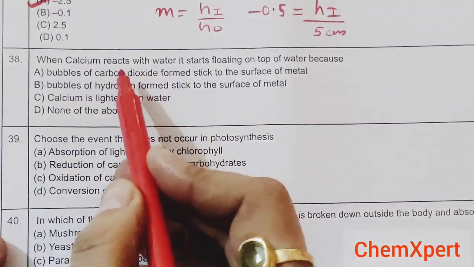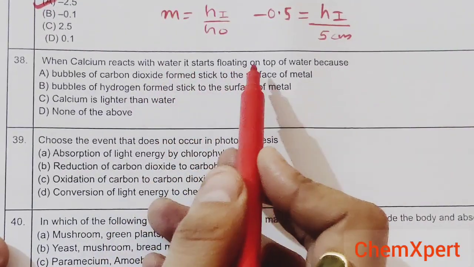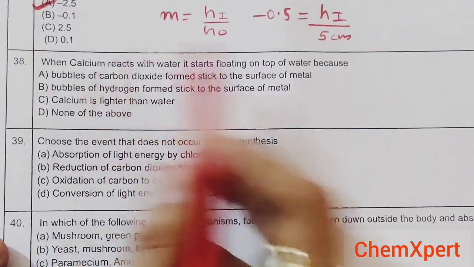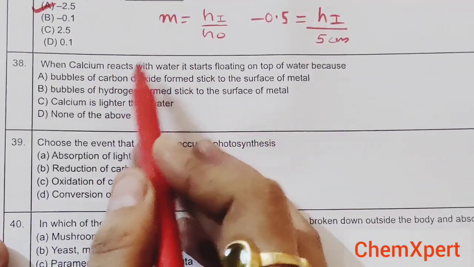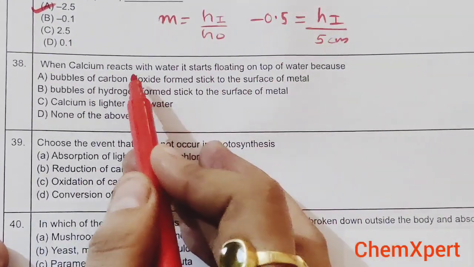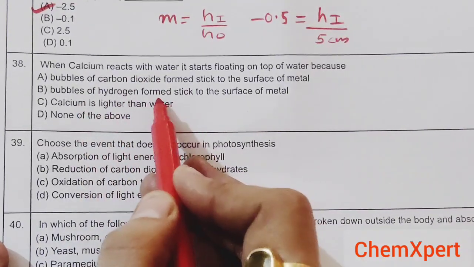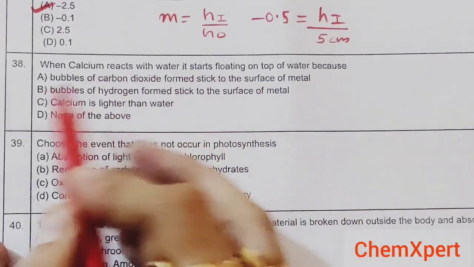Now next, when calcium reacts with water, it starts floating on top of water because why? Bubbles of carbon dioxide? No. Calcium reacts with water, it forms hydrogen gas here. So this is incorrect. Bubbles of hydrogen formed stick to the surface of metal? Yes.